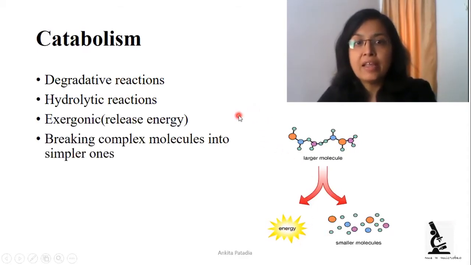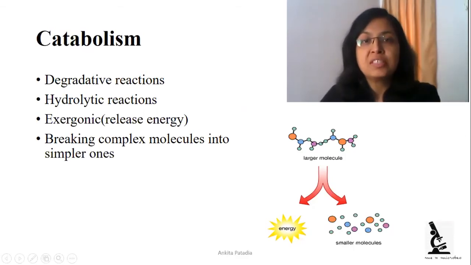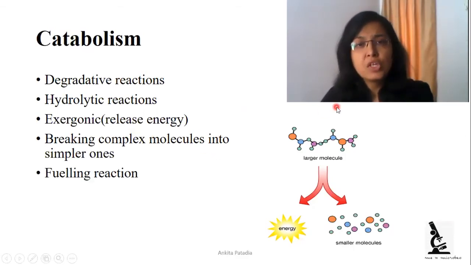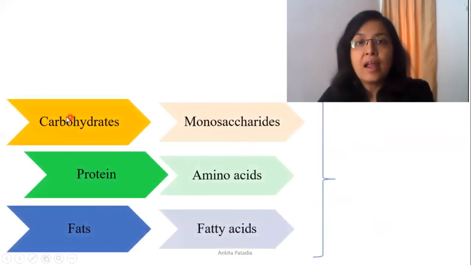Now the breaking of complex molecules to simple ones is called a fueling reaction, because energy is generated. The products produced during catabolism come from larger molecules like carbohydrates, proteins and fats, which are macromolecules.